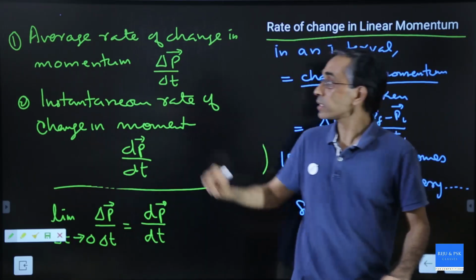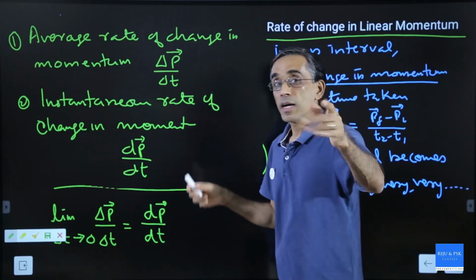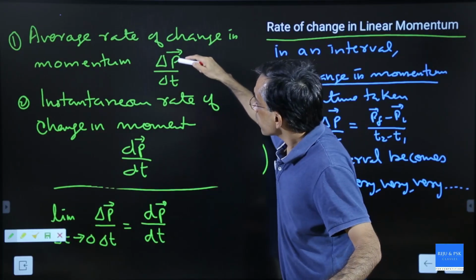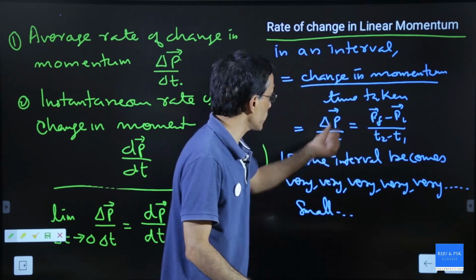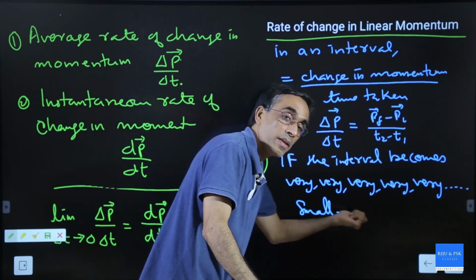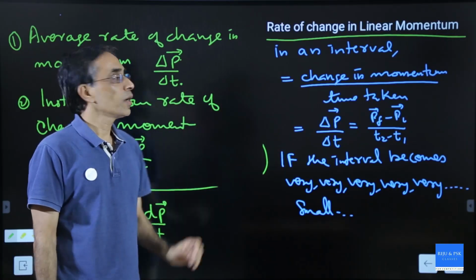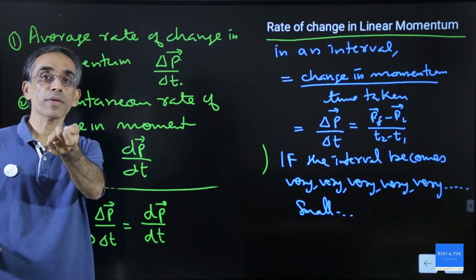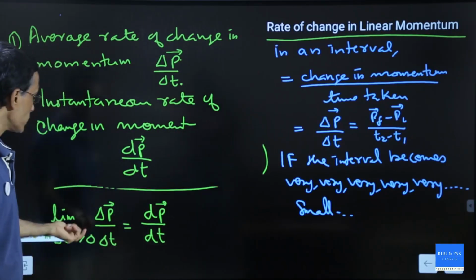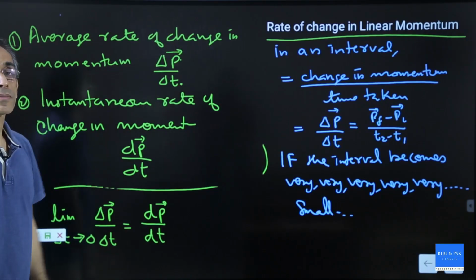There are two calculations. One is the average calculation, another is the instantaneous calculation. What is the difference? There is no difference actually. Delta P by delta t, if you calculate this for a very small period, then that is called instantaneous. Instantaneous and average is the only difference. One is for a large period, another is for a very short interval. Short interval means you use differentiation. Large interval means you just take the ratio.